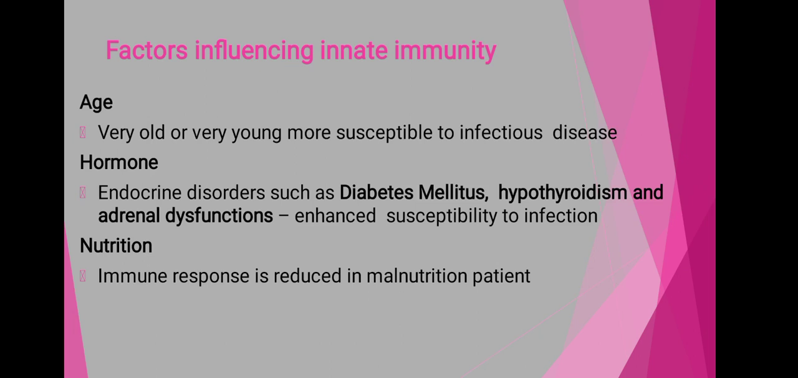Between the age of 15 to 30, the immune system has the highest power, the higher resistance system is present. But if the age is very low, or if the age is very high, in both of these extreme conditions the immune system is not properly working.